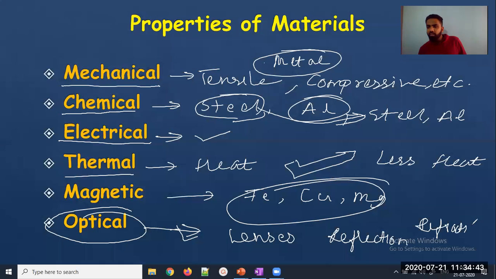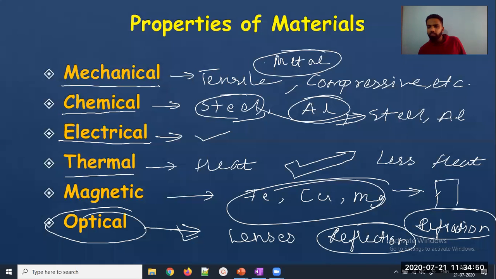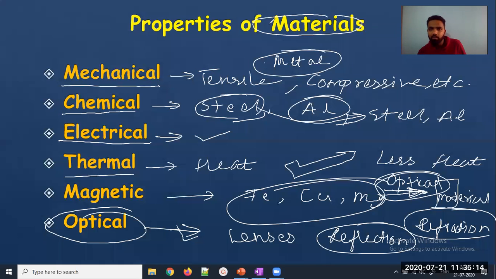Okay, if we want some kind of reflection or refraction to occur, suppose there is light passing and I don't want my light to pass through this material. So what will I require from this material? This material should have reflective property, so that whatever light or sunlight is passing, it should get reflected or refracted. It depends upon what property I want. For that nature, what do I need? I need optical characteristics. So based on the optical characteristics, I will select my material. Okay, I hope you understood this thing.